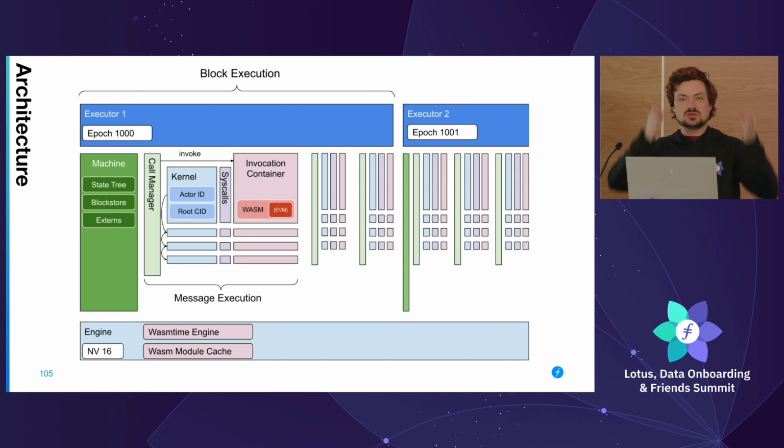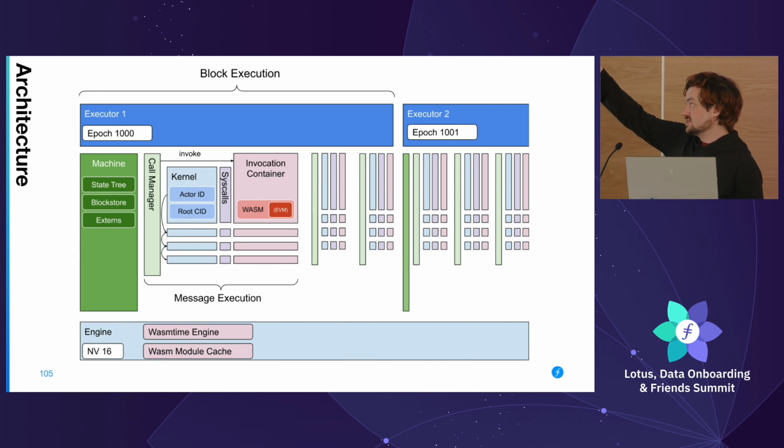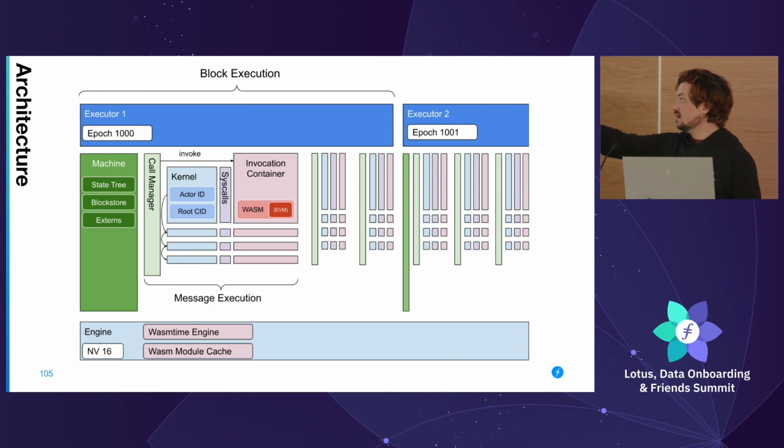So the FVM is this Rust program right now, at least. We can have other implementations in other programming languages, but right now we only have one, in Rust. But it doesn't implement everything. It doesn't have a blockstore. It doesn't have a chain. It doesn't understand any of that kind of stuff. So instead, right now, it shells out to the client, Lotus or Forest or whatever, to ask for randomness or chain information or whatever. That's what the externs are. So effectively, the executor applies messages to the machine. It does this using that block over there, the call manager, the kernel, the invocation container, all that stuff.